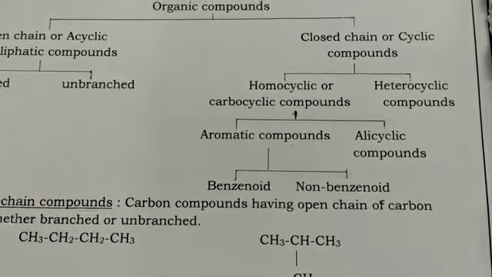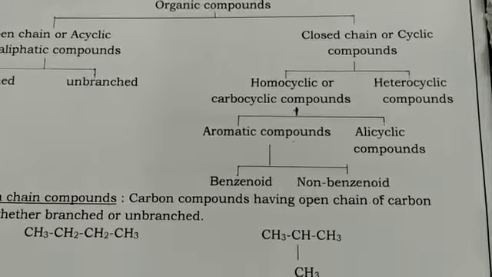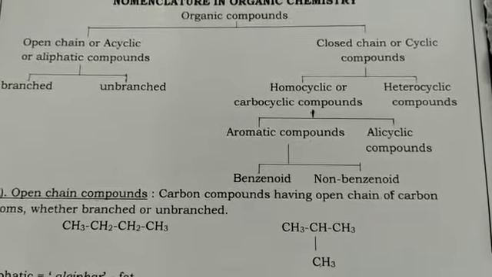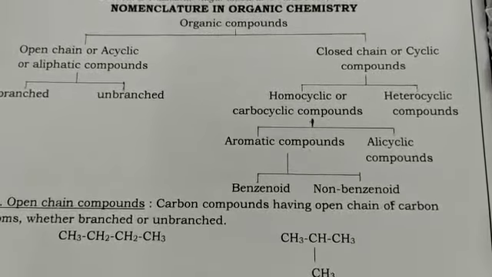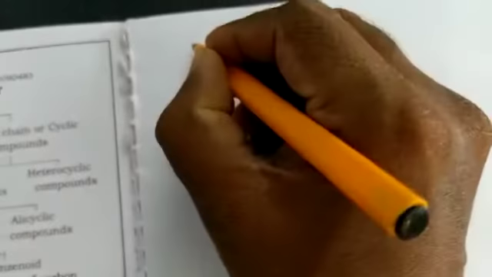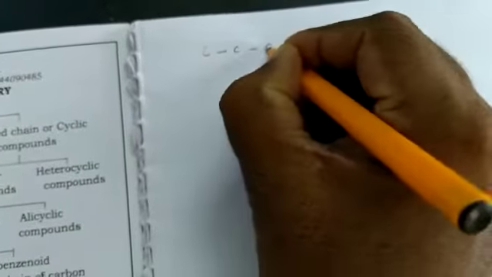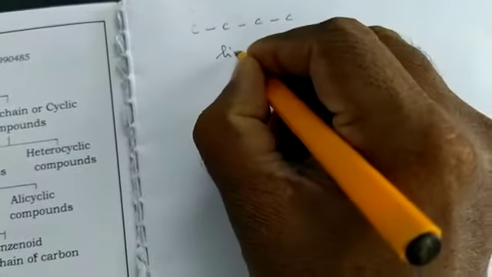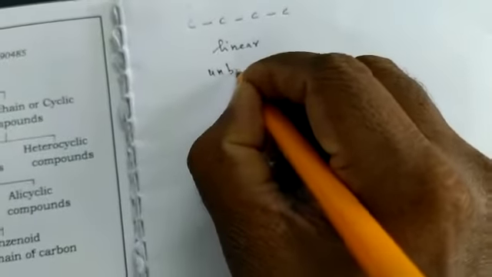Aromatic compounds can be classified into two types. One is benzenoid, another one is non-benzenoid. Now we can see one by one. First one, open chain compounds. Open chain compounds means carbon has a chain like this, open chain. This comes under the category of linear, that means unbranched.